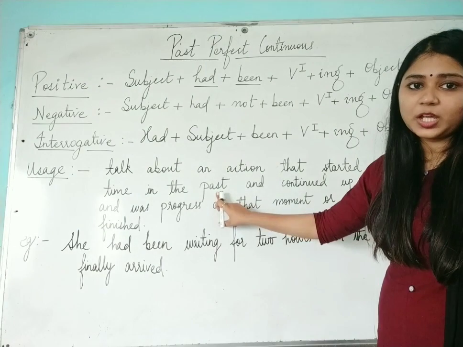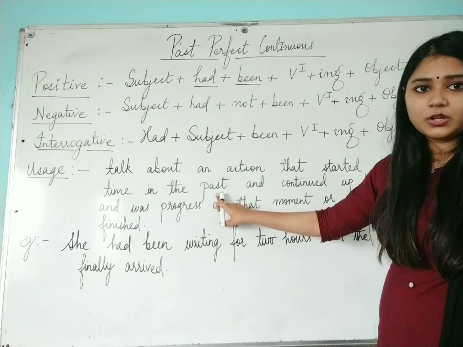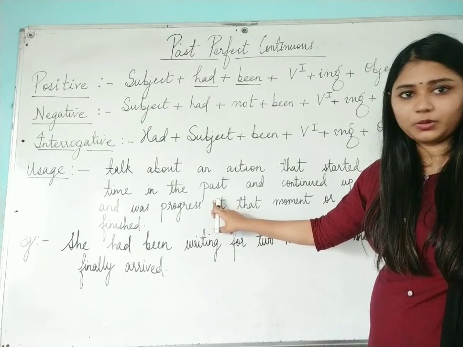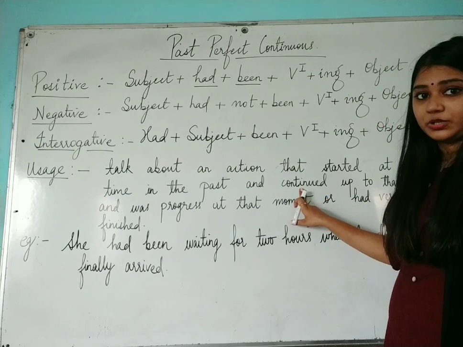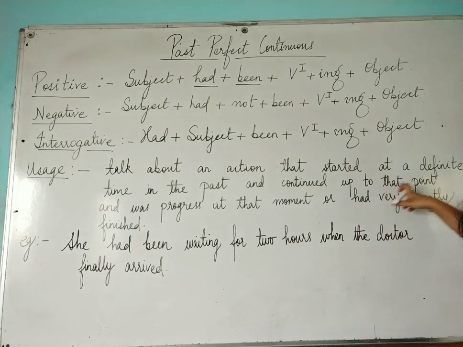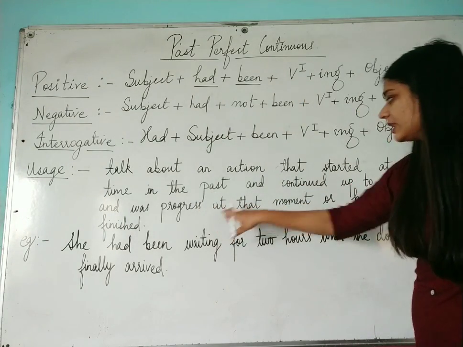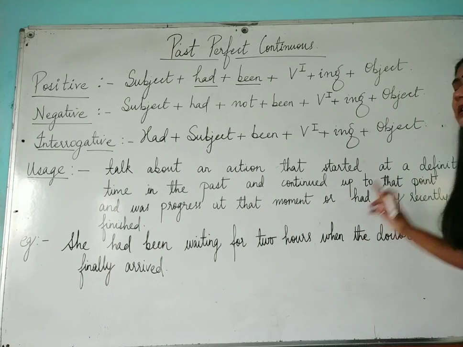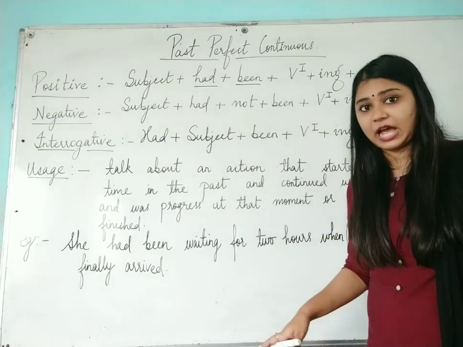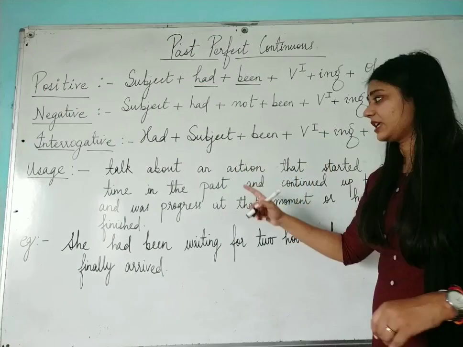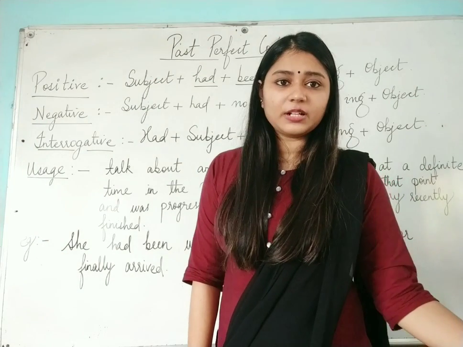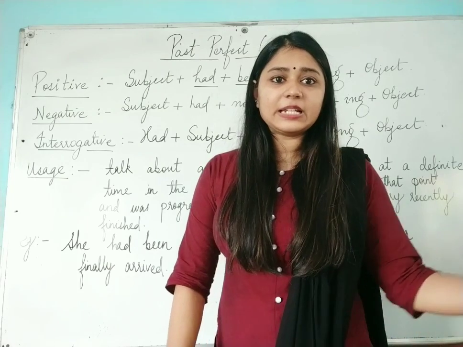Obviously, if you are talking about past perfect continuous tense, that action has already started in the past. That is more than obviously clear. And it continued. Why did it continue? Because it is continuous tense. It continued up to that point and was in progress at that moment or had very recently finished. In short, we talk about past perfect continuous tense when an action had already started in the past, continued for a certain moment of time, and had very recently finished.